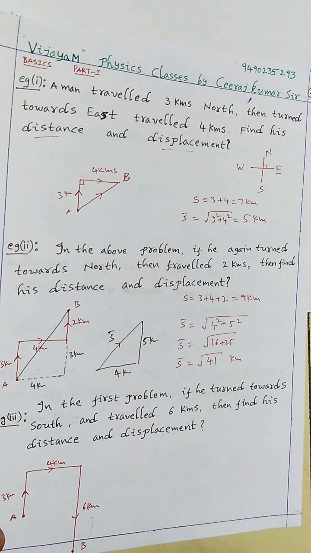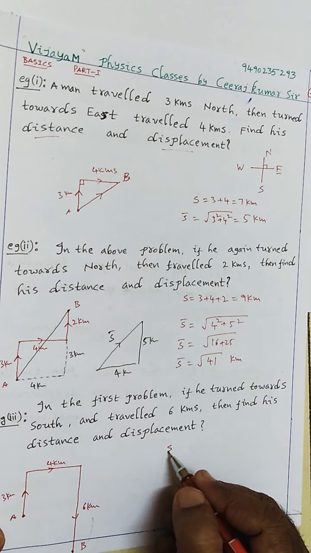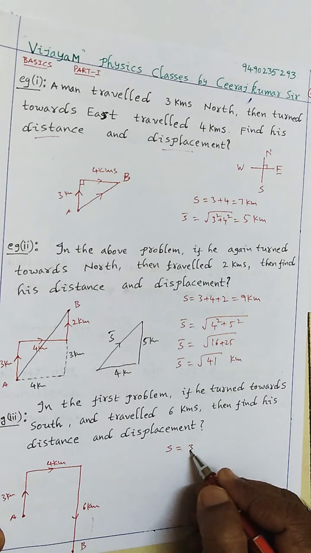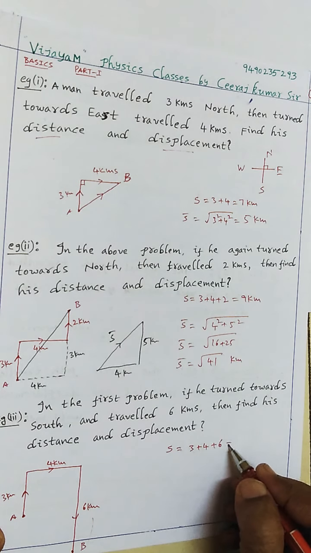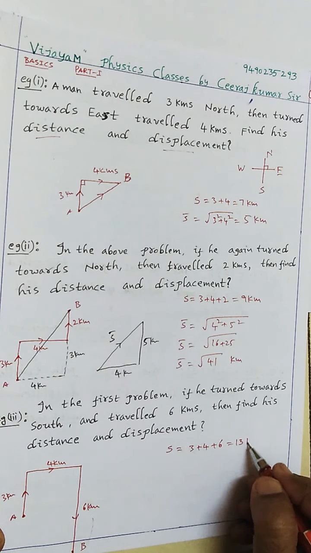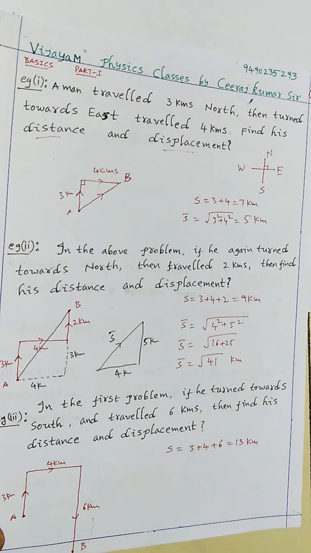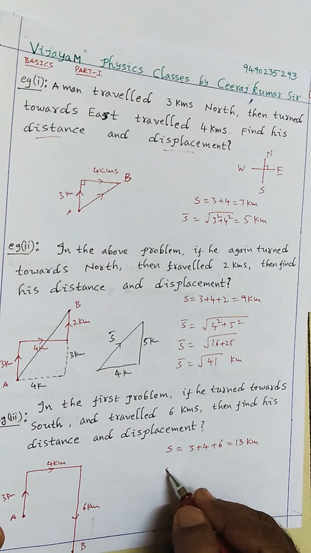Okay, so therefore what is the distance here? In the first case, what is the distance here? It's nothing but 3 plus 4 plus 6. So it's nothing but 13 kilometer. That is the distance. And what about the displacement here?